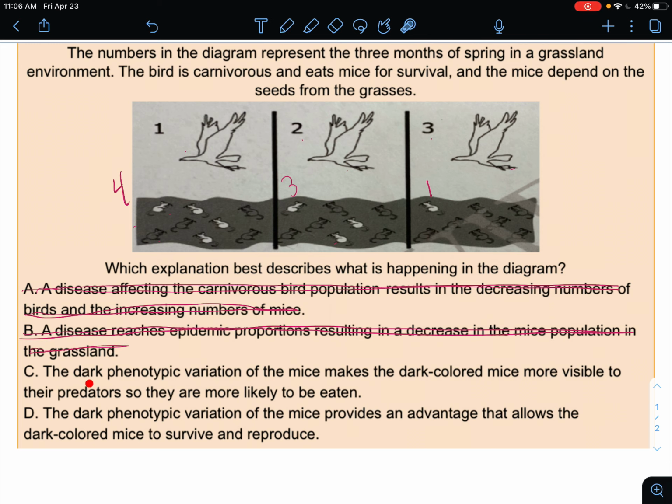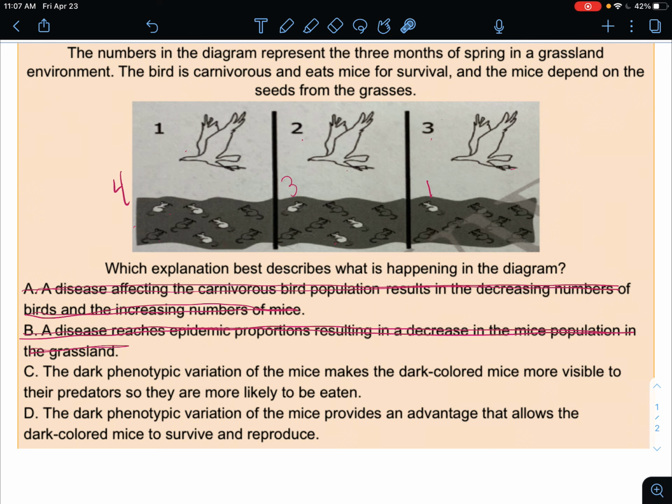Choice C says the dark phenotypic variation of the mice, okay, so the darker mice, makes the dark colored mice more visible to their predators, so they are more likely to be eaten. Okay, let's think about this. If we look at that background, which mice blends in better, the dark mouse or the light-colored mouse? Definitely the dark-colored mouse.